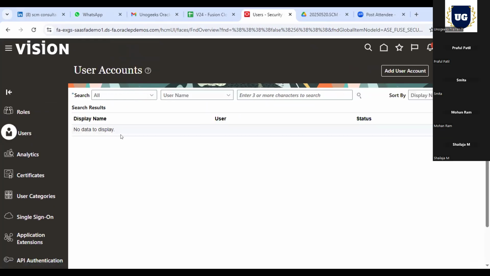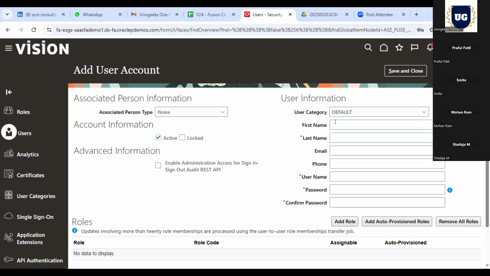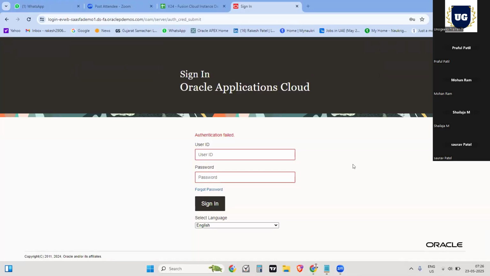Yes, sir. I'll just see your screen. I'm just with Shelja right now. Click on add user account, right hand side. Now you can start adding it up. Just stop share your screen. Are you sharing something? Are you facing any issue? Yeah, I'm sharing my screen.